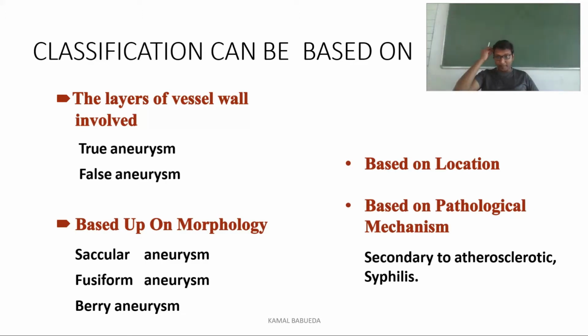If it is in the cerebrum, we call it cerebral aneurysm. And if it is in the thoracic region, we call it thoracic aortic aneurysm. And based on the pathological mechanism, they are calling it secondary to atherosclerosis and syphilis. So these are some of the classifications based on the layers involved, the morphology, the location, and the pathological mechanism.